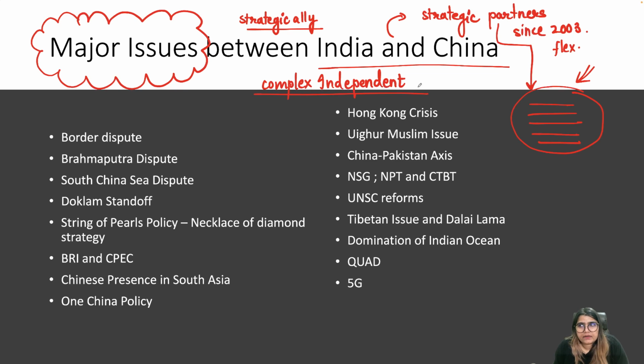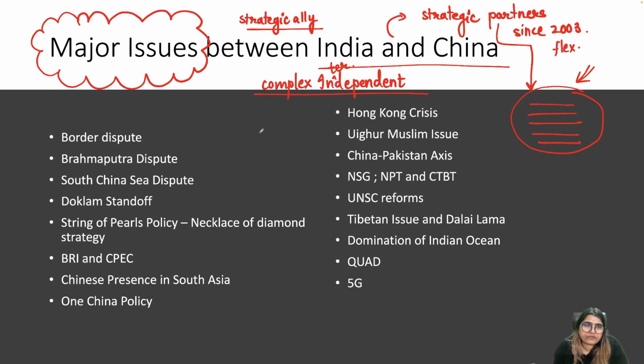That is why the relationship we have with China is, you can say, complexly interdependent. Interdependent is the term that you must write here. That means we have issues, but at the same time we are cooperating with each other in some areas.